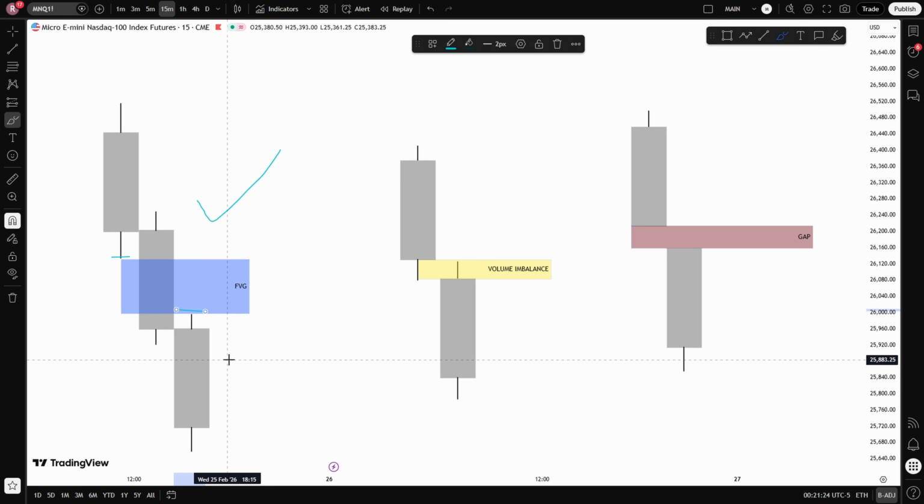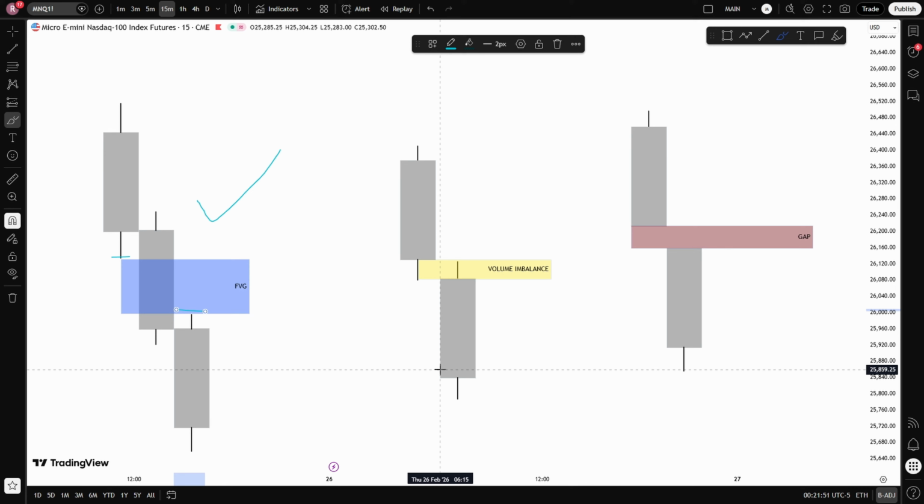Now let's talk about a volume imbalance. A volume imbalance is different. It is a gap between the closing price of one candle and the opening price of the next candle. In other words, price opens significantly away from where the previous candle closed. However, unlike a true gap, there can still be overlap between the high and low of the candles. Trading still occurred in that overall range.